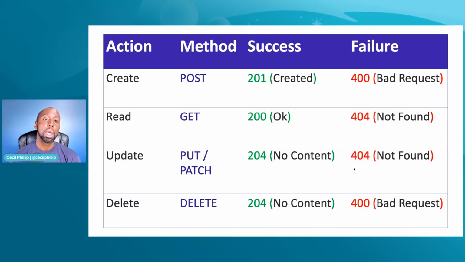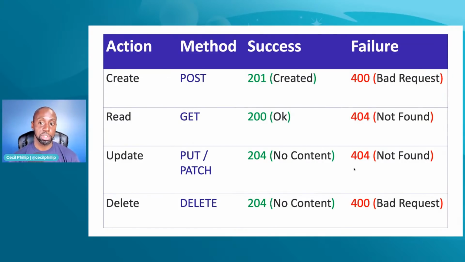Based on what we want to do, we're going to have different HTTP methods associated with it. If I want to create something, I'm going to use a post request. If I want to read something, I'm going to use a get request. If I want to update something, I could use put or patch. If I want to delete something, I use a delete request. These are really just conventions that the industry has accepted, things we generally do whenever we're creating web APIs. And on the server side, how does the server let you know when bad things have happened? That's where those response codes or status codes come into play.